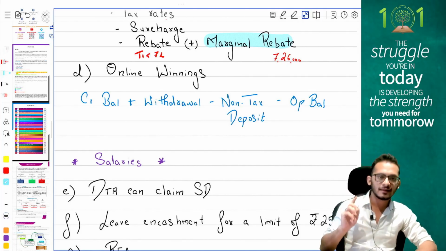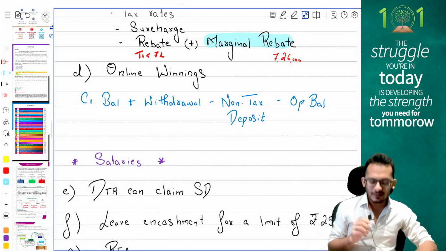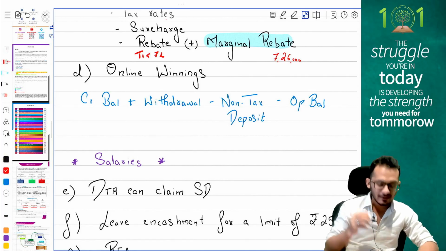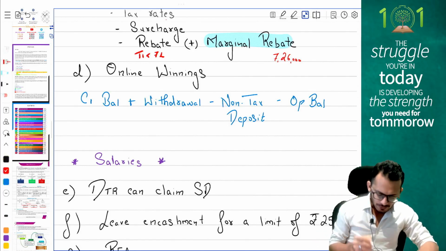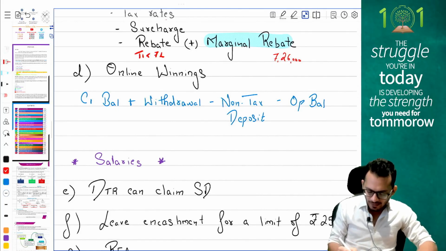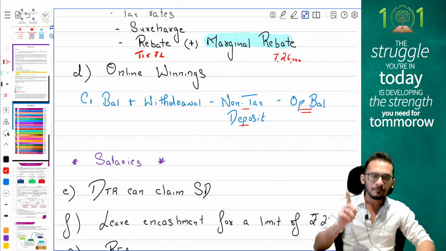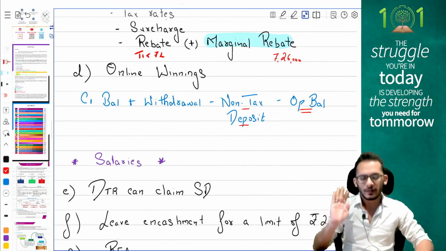Provisions of online winnings in the current year: when you have online winnings, the formula will be closing balance plus withdrawals minus non-taxable deposit minus opening balance. Once again, people, closing balance plus withdrawal minus non-taxable deposit minus opening balance.